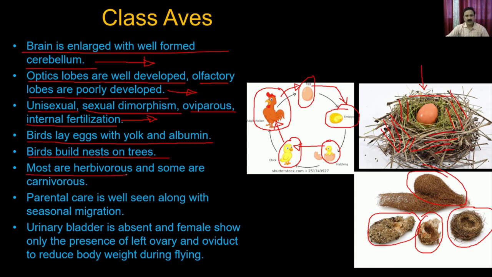Mostly the birds are herbivorous, but some are carnivorous as well. They are very good in terms of parental care, because they keep taking care of their young ones until they are good enough to sustain their own life. They also have seasonal migrations. For example, they migrate from the colder regions to the hotter regions, and then from hotter regions to the colder regions. That seasonal migration, you might have heard about.